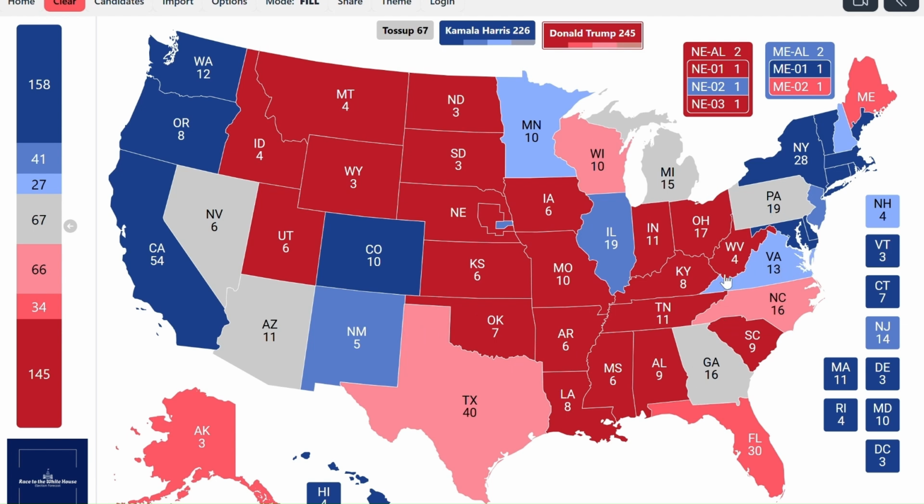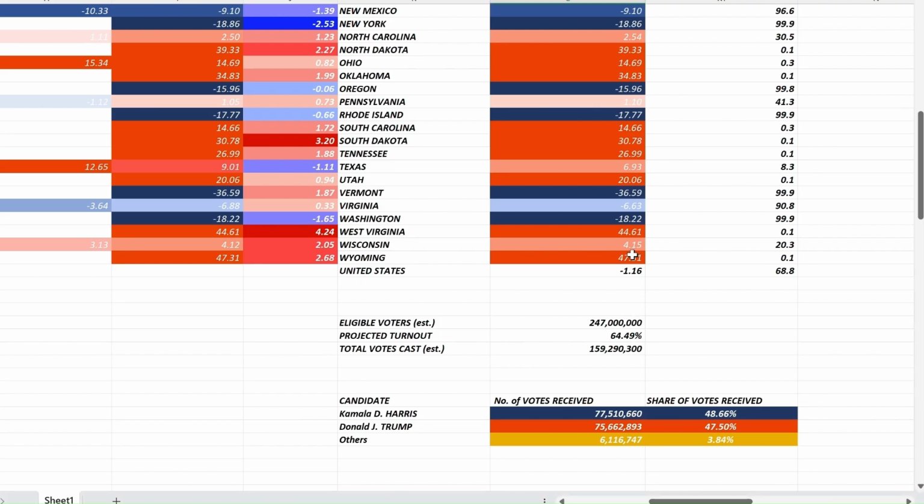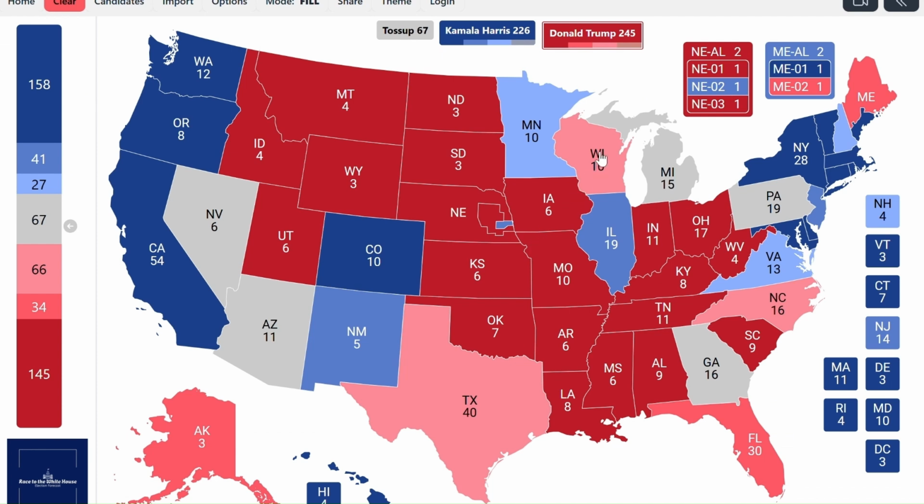Maybe the only state that really can race with Wisconsin, of those 7 battleground states, the furthest state to the right, is North Carolina. But right now we expect Trump to win the state of Wisconsin by 4.15 points, as you can see right here, which means that Wisconsin would be the most right-leaning state among those 7 battleground states.